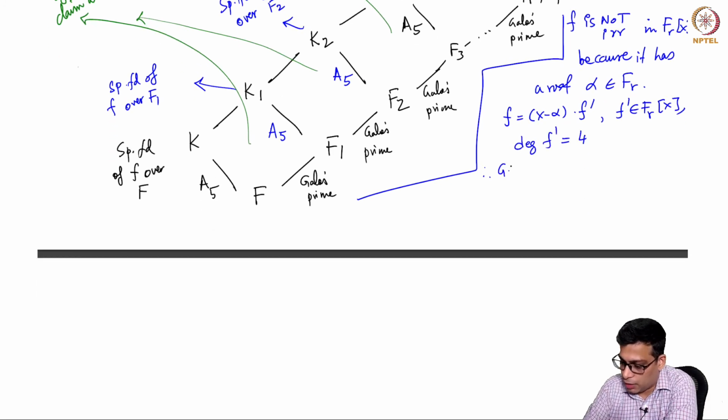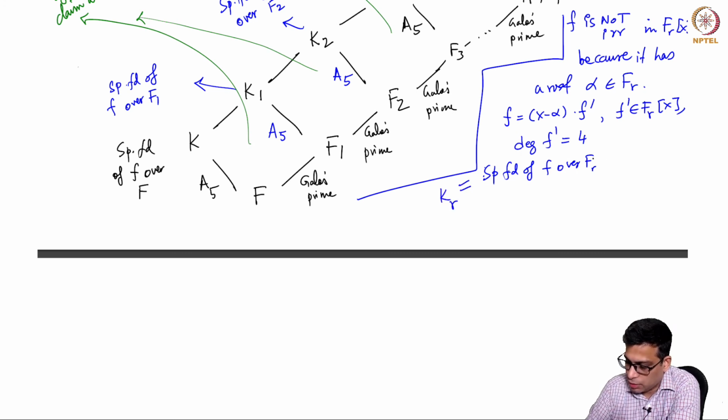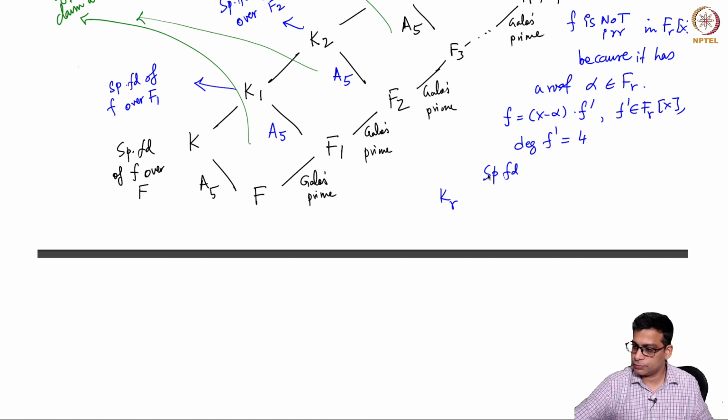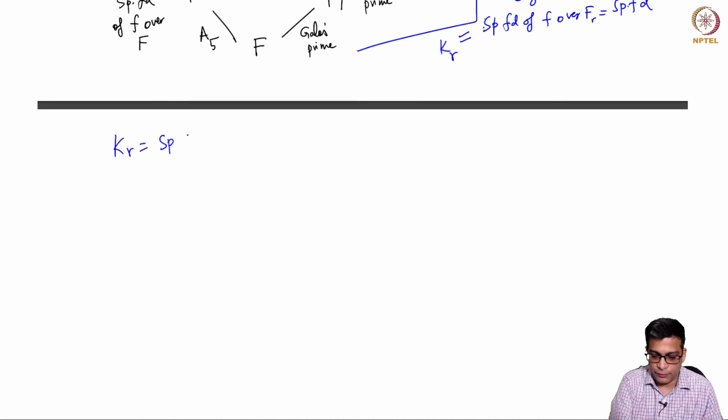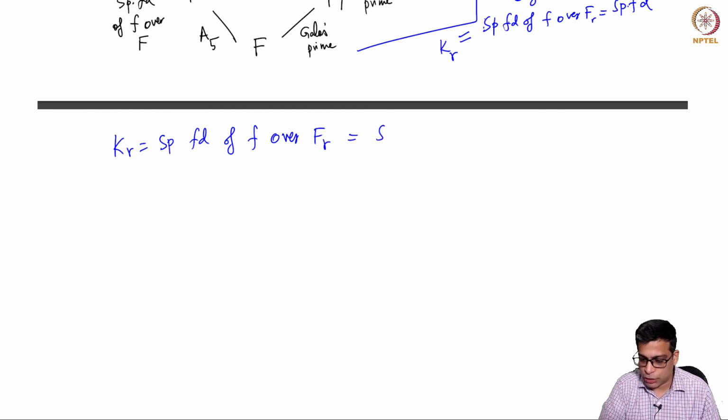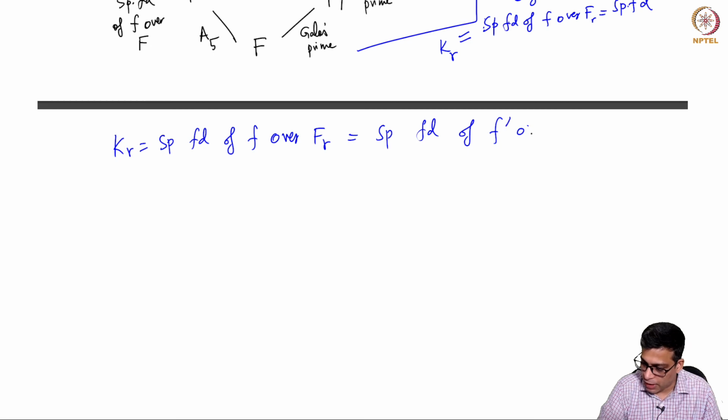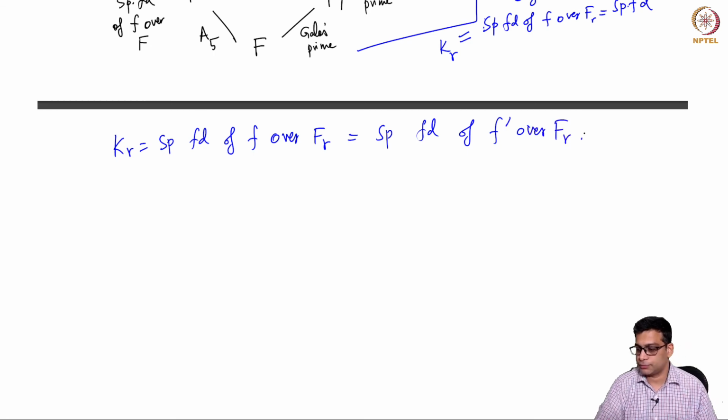So the splitting field of f over Fr, which is of course Kr, is the splitting field of f prime over Fr.